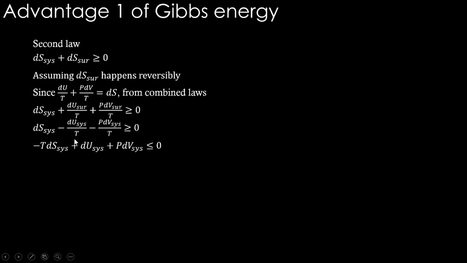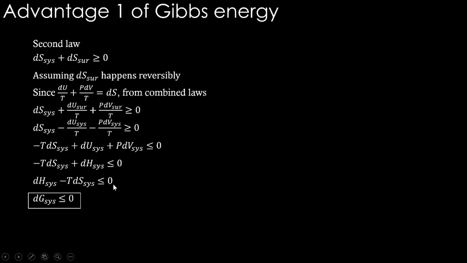Then we will clear this T here and multiply the entire thing by -1, let's say. Then we can reverse this symbol to less than or equal to 0: minus TdS system plus dU system plus PdV system. Everything is now system, you see. Then we can write these two things combined and make it dH. dH system minus TdS system is less than or equal to 0, which is nothing but dG system being less than or equal to 0.